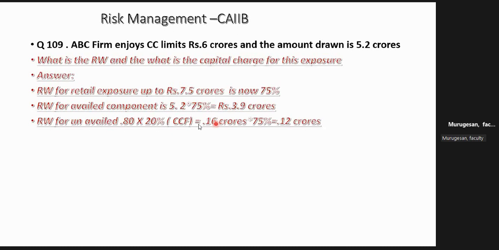On that again you have to put RW for this credit exposure, 75, then that will become 0.12 crore. So the total risk weight will be, that is why 2 slabs, 3.9 plus 0.12, 4.02 is the total risk weight for this CC account.